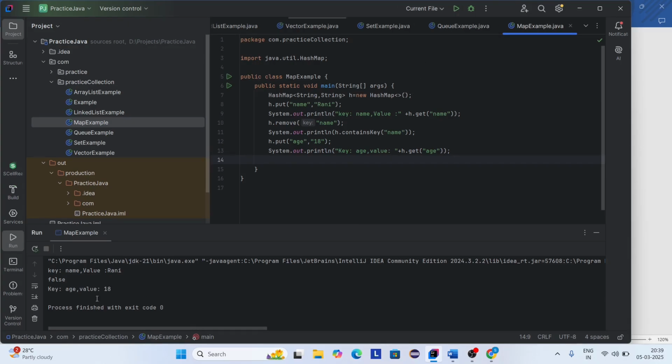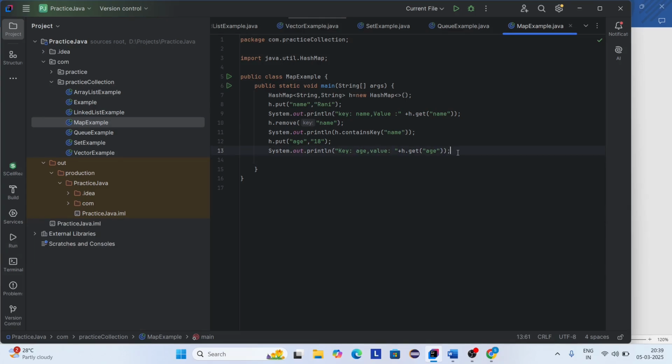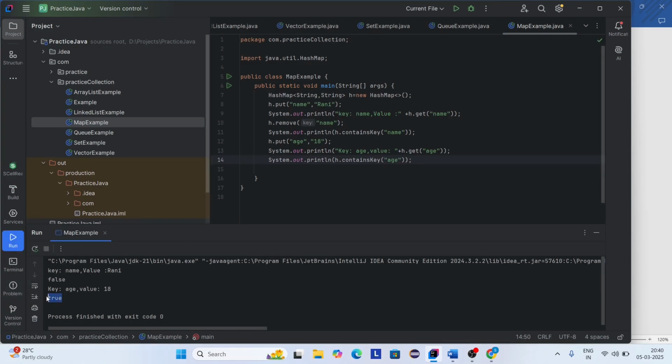Here you can see one more key value is added. And here I want to check if the key is present or not, so I'm using the containsKey method. If the key is present, it returns true. If the key is not present, it returns false. I'm giving the key name. So let's run this code. Here you can see it returns true.